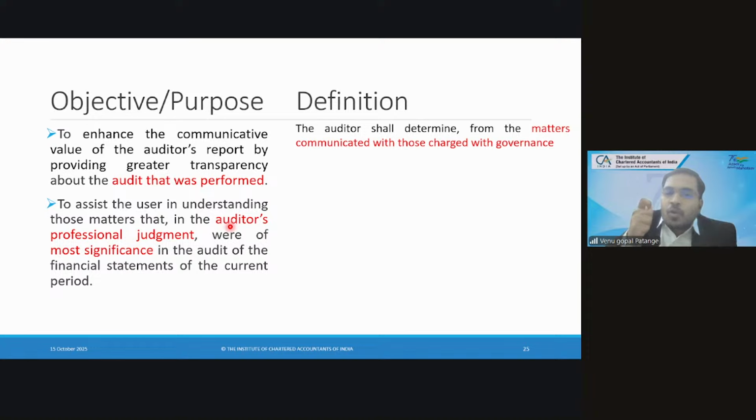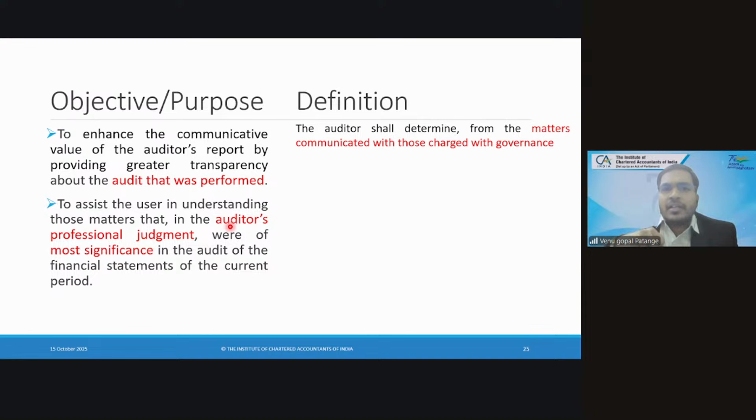First of all, the most important point is you should have discussed this matter with those charged with governance. If you recall what I just said, the auditor is not taking a straight path. The auditor did not get the evidence just like that. It's not that I sent the confirmation and got the confirmation.